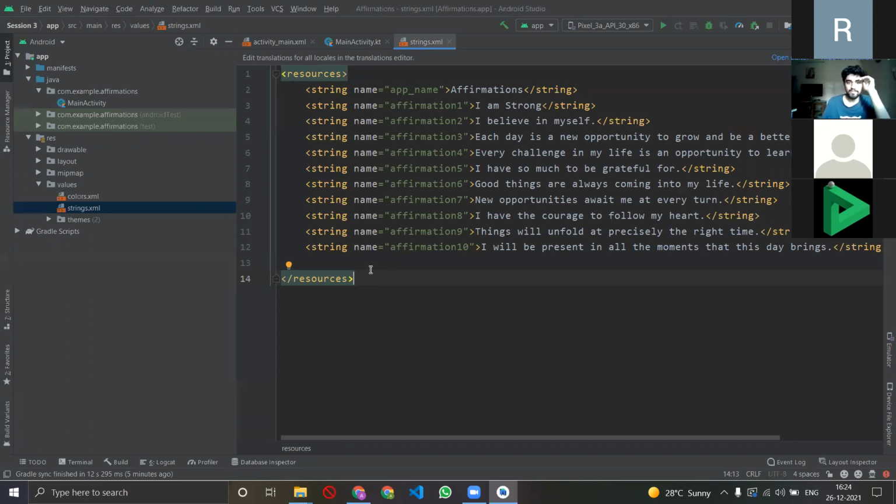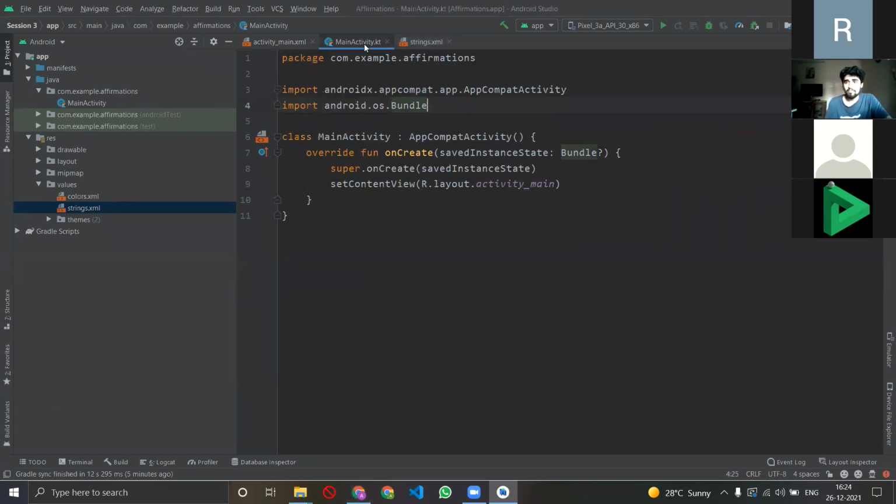Okay, now we have all our affirmations ready, right? Now the next thing that we'd like to do is make a model. Now, what is a model? This is a new word, right? We haven't looked at models and packages in earlier sessions.